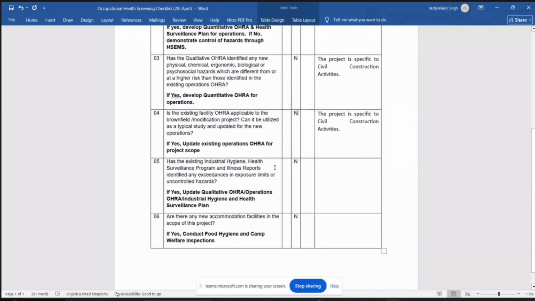Has existing industrial hygiene survey? No. Here you put within brownfield, or within greenfield. There is no existing overall facility. Which one? On point number 4, we are in the greenfield. No, we're brownfield. No. Ultimately, construction is brownfield. We are not building in any existing facility. We are a new facility only. So there is no existing facility applicable. No. Yeah. So we are in greenfield, not applicable.